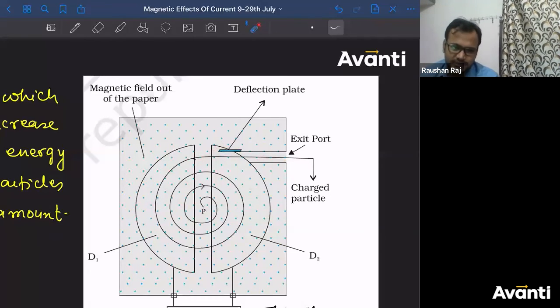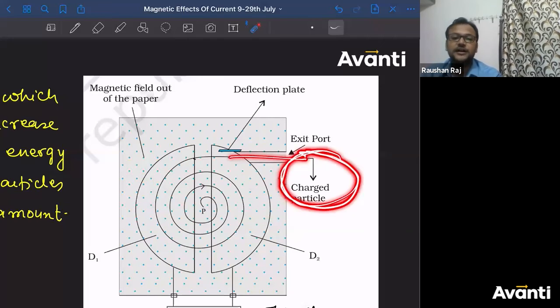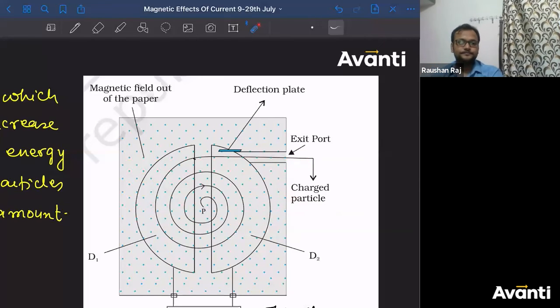Okay? That is not possible, Atharv. That is not possible. It will come from here, then it would be perpendicular. How is that possible? So the deflection plate will be maintained in this way, so that when the charged particle comes here, it will be deflected from here and then go to the exit port. And when this goes to the exit port, it will be collected here. So now you have a charged particle with increased kinetic energy.